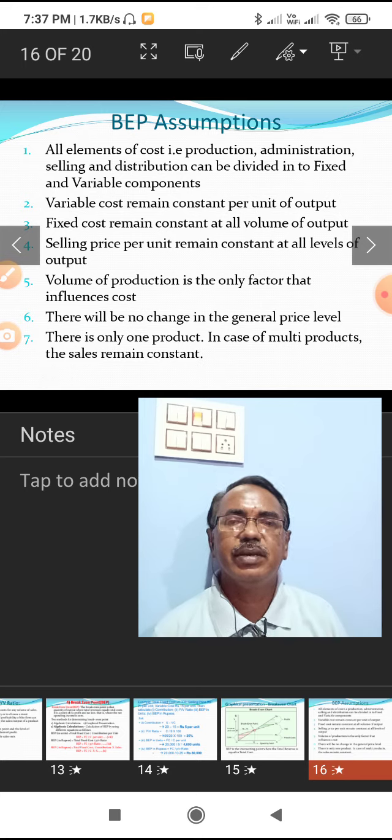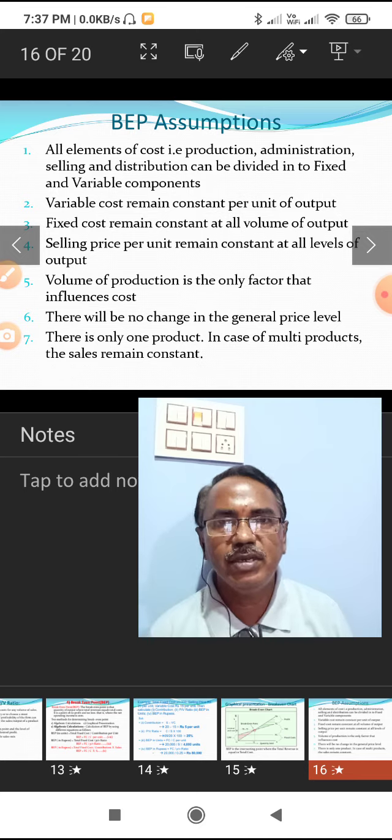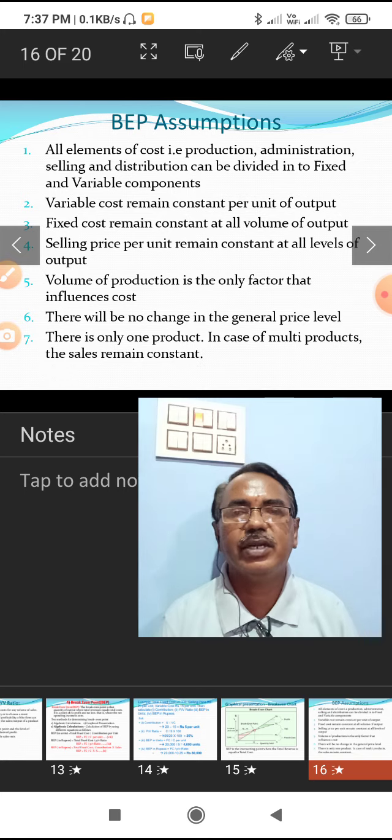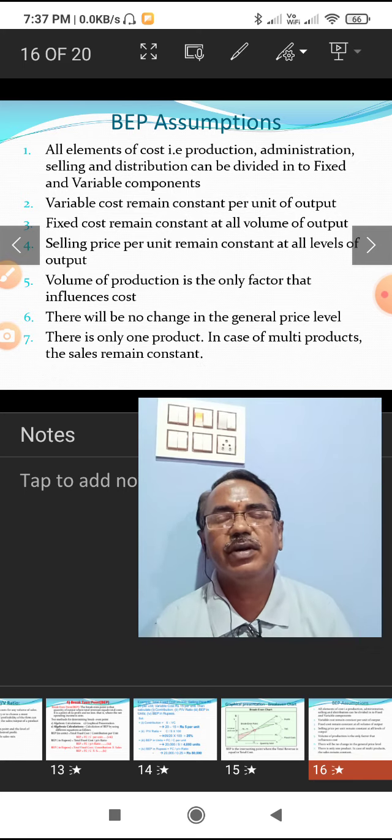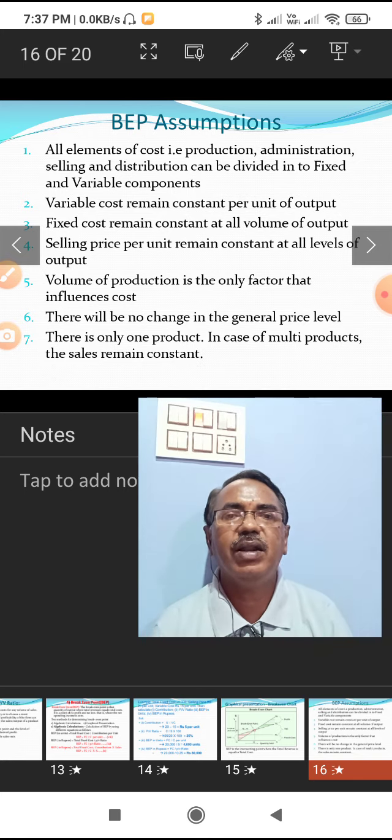If the costs are divided, then only can the break even point be calculated. Otherwise we can't calculate the break even point. If in the long run all expenses are variable costs only, there are no fixed costs. In such a case, we cannot calculate the break-even point.